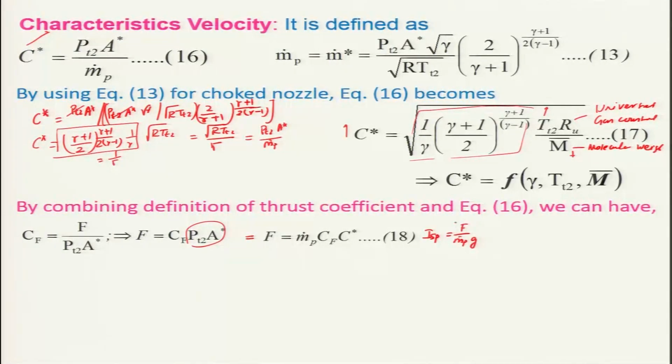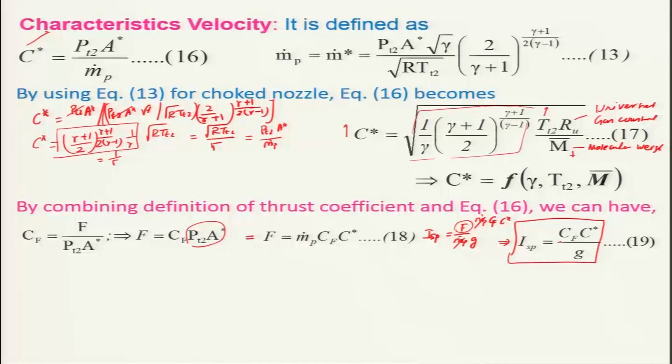If F is m dot p Cf C star, this cancels out and you can very happily write Isp is equal to Cf C star divided by g. This is a very simple expression. If I know the Cf and the C star, then I can get Isp very easily.